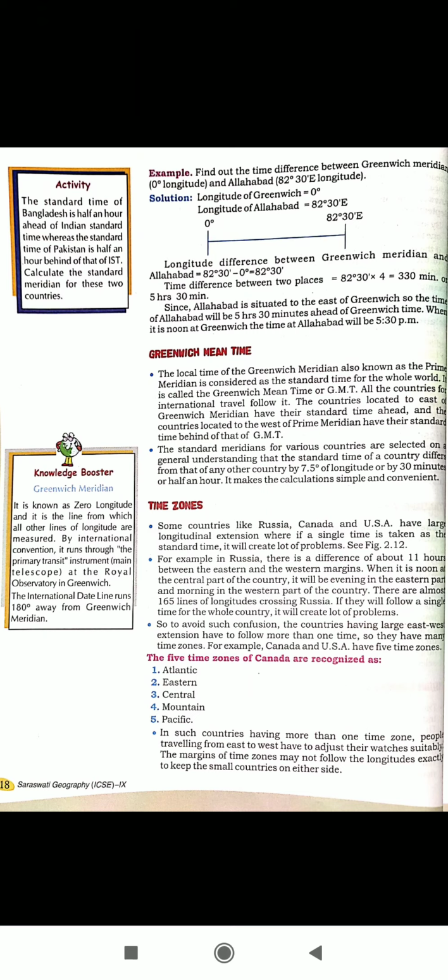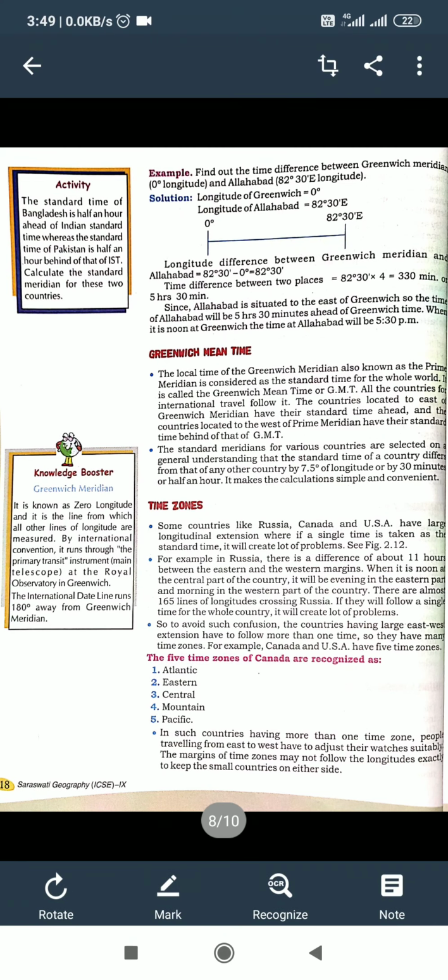Where it is noon in the central part of the country, it will be evening in the eastern part and morning in the western part of the country. There are almost 165 lines of longitude crossing Russia. If they follow a single time for the whole country, it will create a lot of problems. That is why this country has been divided into different time zones.